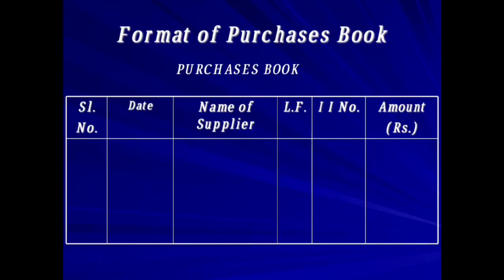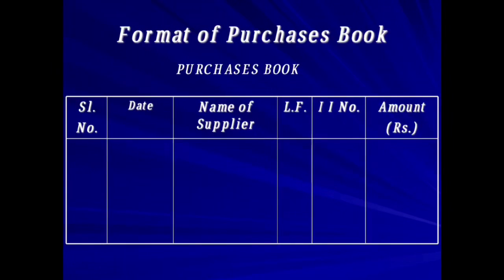Then ledger folio number, means to which ledger, which number we have transferred it. Then II number, inward invoice number it is. II number means what? Inward invoice number. It is not 11 number here. II number it is, inward invoice number. Means bill receipt number. And lastly we are going to write the amount, how much we have to pay on that purchase. This is the purchase book format you are having.